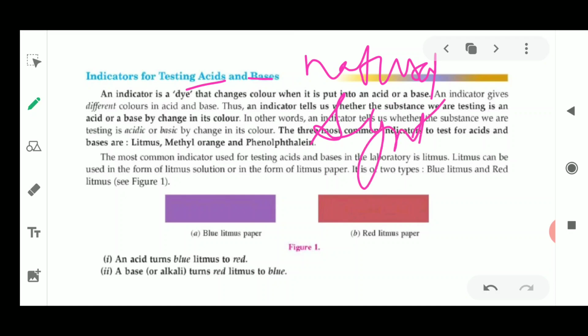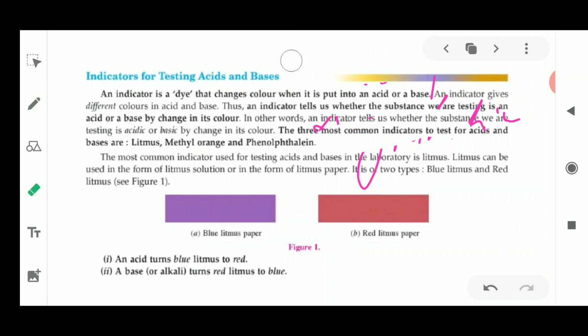So what do we mean by natural indicators? Those indicators which show a change in color and are obtained naturally. These indicators are obtained from nature and they are formed from natural substances. Synthetic indicators are those which are man-made. They are made in the laboratories. These indicators are going to change color when we use them with different kinds of chemicals, and they are going to distinguish between acids and bases.